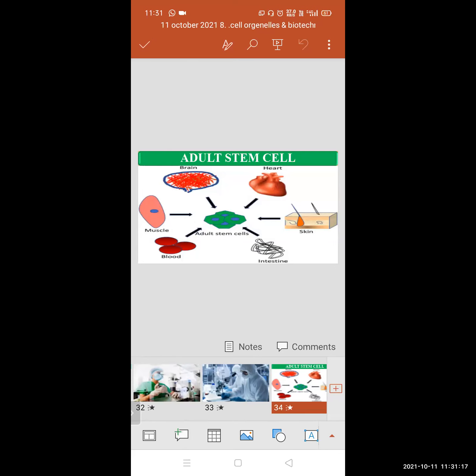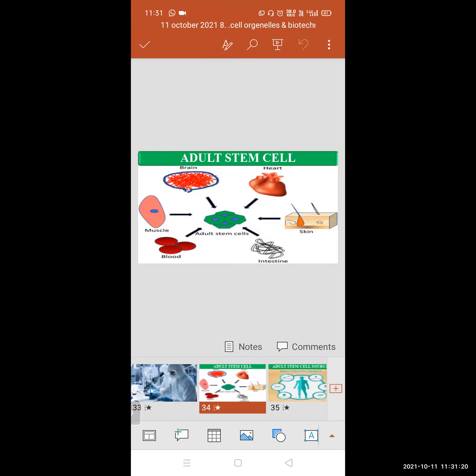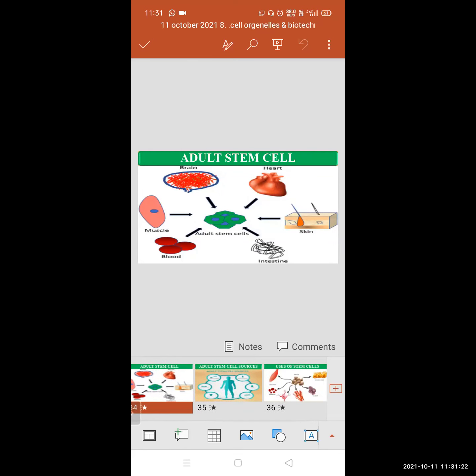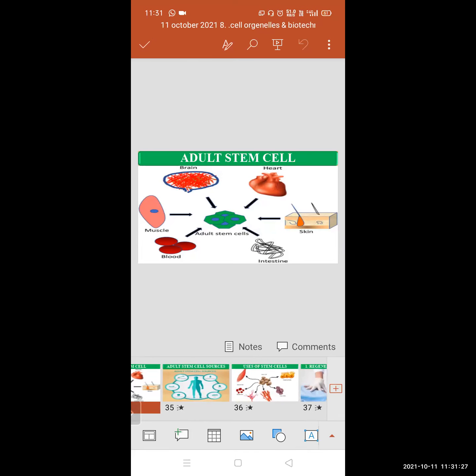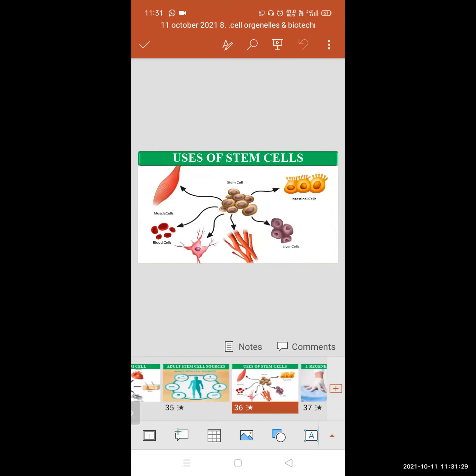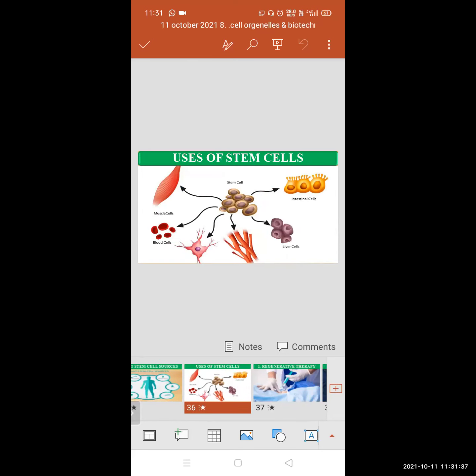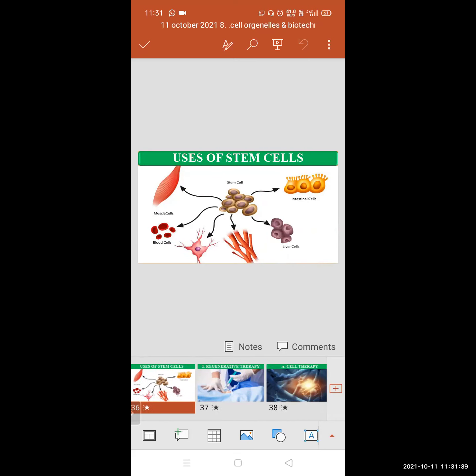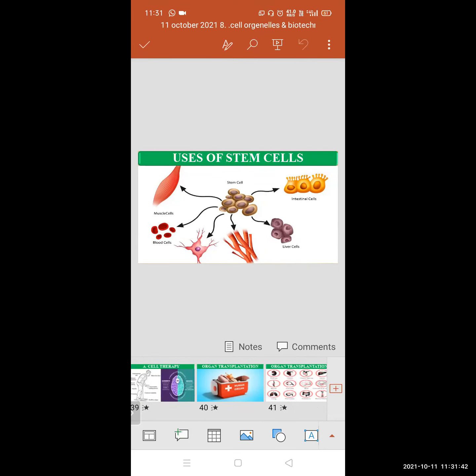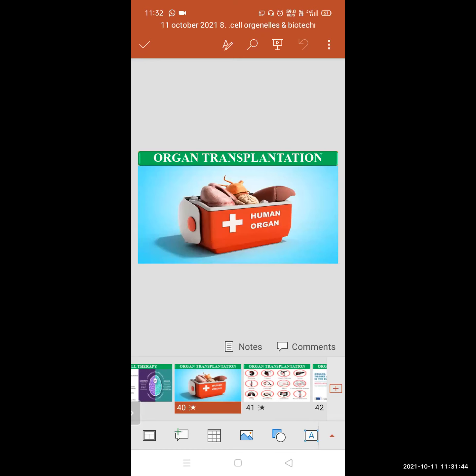These stem cells are of great importance as they can be useful to replace dead cells in conditions like diabetes, myocardial infarction, Alzheimer's disease or Parkinson's disease. They can also be useful in organ transplantation, in case of failure of any organ.